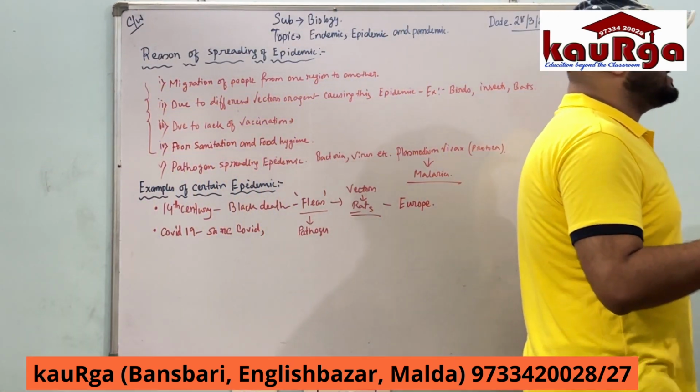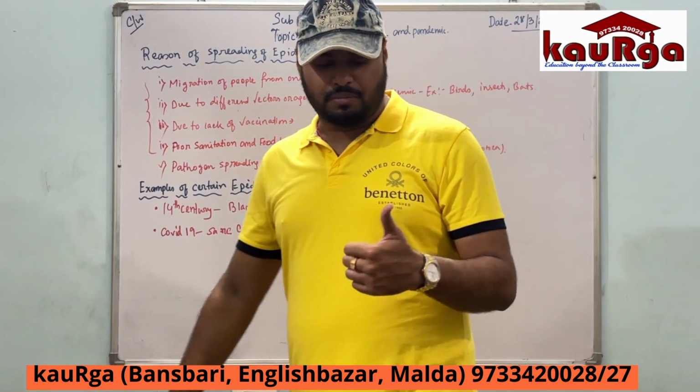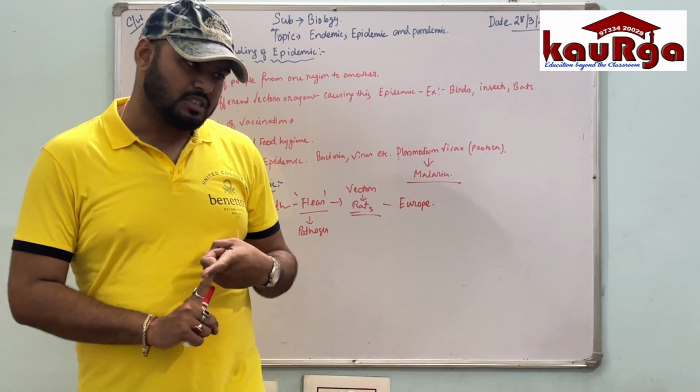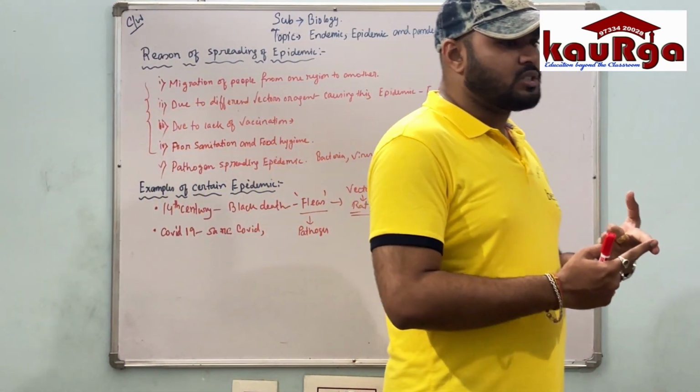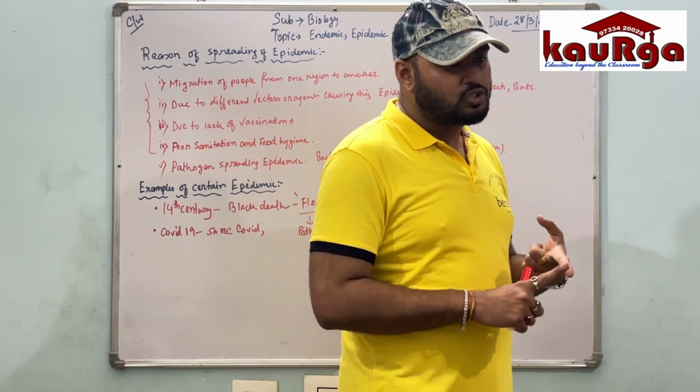Next, I say that epidemics are of 3 types. What are the 3 types of epidemics? One is propagated epidemic disease, one is vector carrying epidemic disease, and one is what? What are the 3 types? I have just said, common source epidemic.